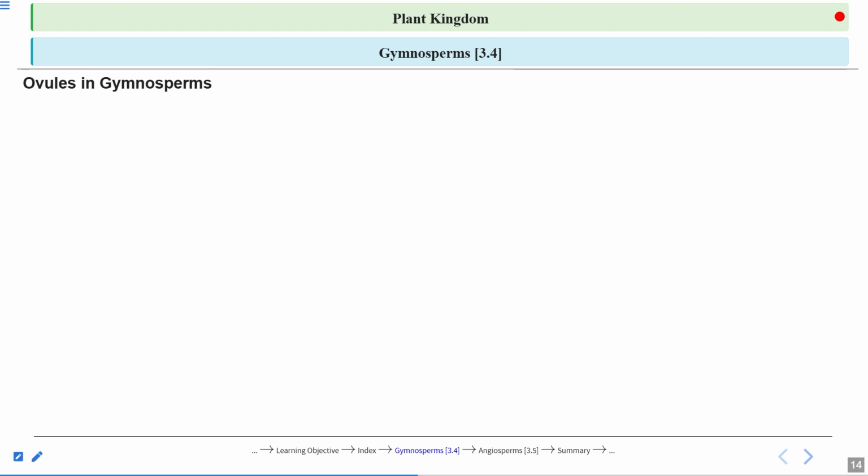Ovules in gymnosperms. Now we will see the structure of ovule. The megaspore mother cell divides meiotically to form the 4 megaspores. This we have studied in the case of sexual reproduction in flowering plants also, the first chapter of class 12th, right? So there, what happened? There is a megaspore mother cell. The cell is diploid, but gets differentiated from the other cells because it has to undergo a reduction division, that is called meiosis.